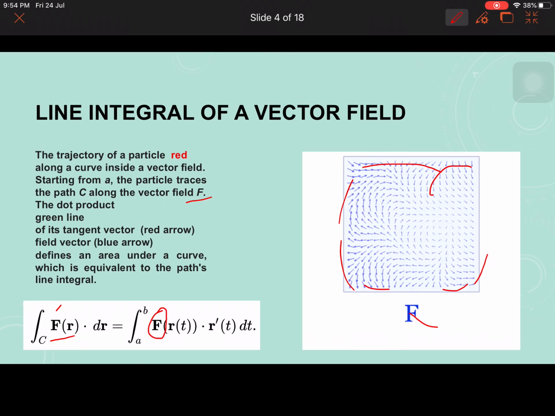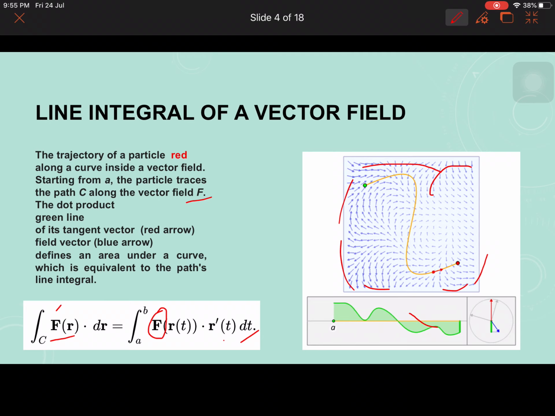R bar is changing with respect to time t. When the time is passing, in this animation R bar will change from A to B. That is the most important thing. See, this arrow is moving, right? So that's it. Come back to the previous slide.